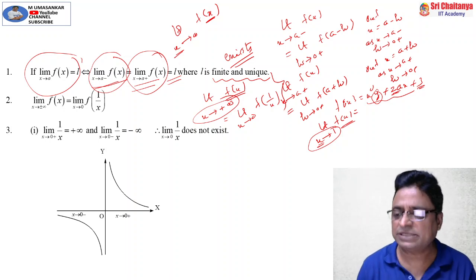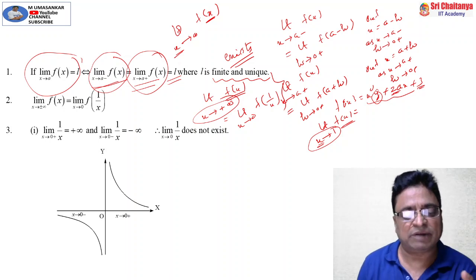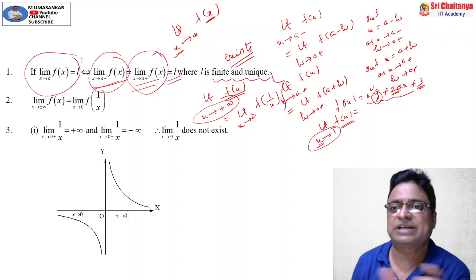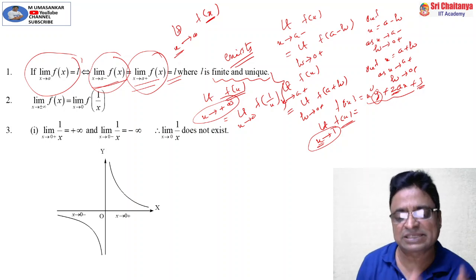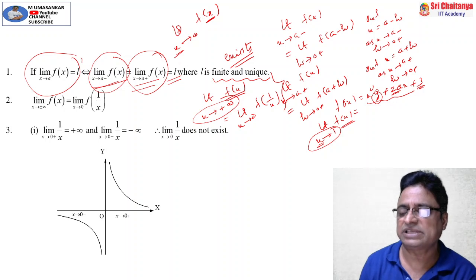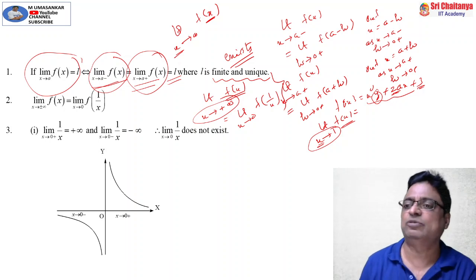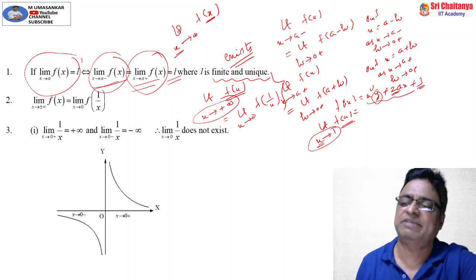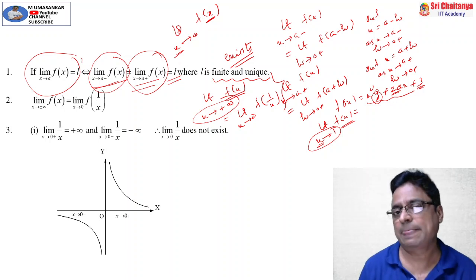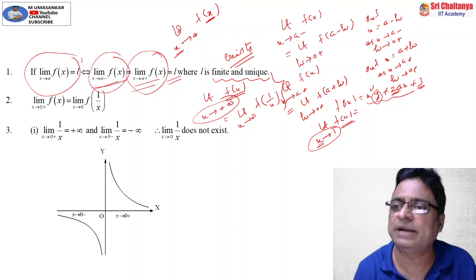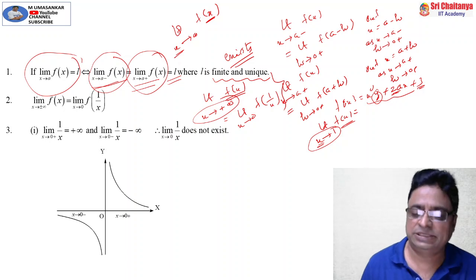So in limit problems, the variable that x or y, whatever it may be, tends to something, that is the variable. The things which are given in the equation act as constants. This is another important point, please don't forget.